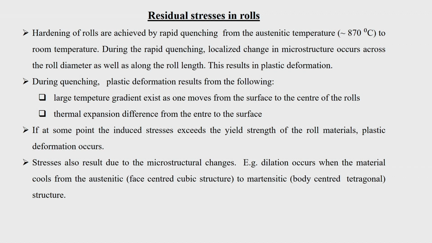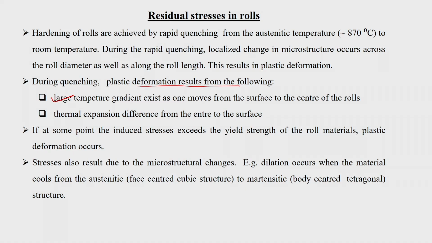So, during quenching, the plastic deformation results from the following. One, a large temperature gradient, especially with large diameter rolls. A large temperature gradient exists as one moves from the surface of the roll to the center of the roll during the quenching stage. And when the large temperature gradient exists, naturally there is going to be a change in volume and there is going to be plastic deformation. We will come to how that happens.